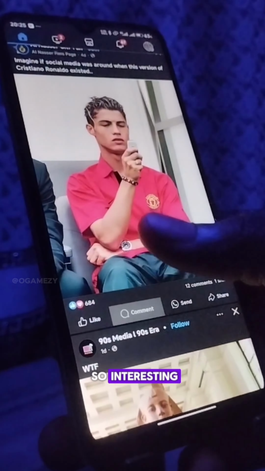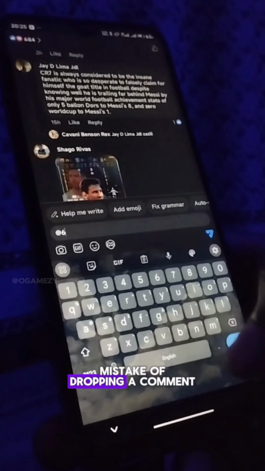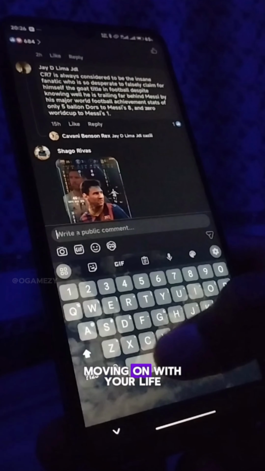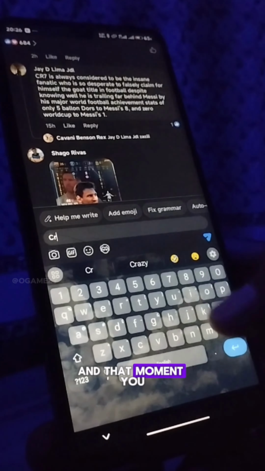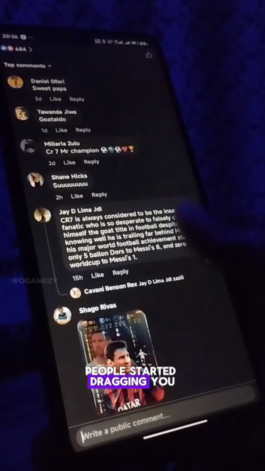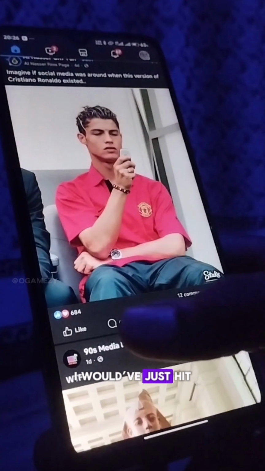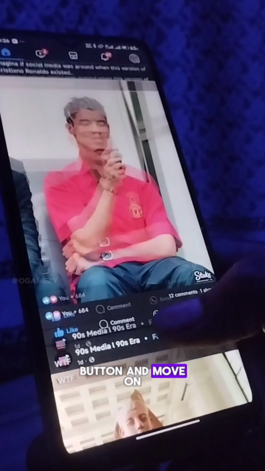Have you ever been scrolling through Facebook and you come across a post you find so interesting, and you made the mistake of dropping a comment instead of liking and moving on with your life? The moment you dropped that comment, people started dragging you and you were like, had I known, I would have just hit the like button and moved on with my life.